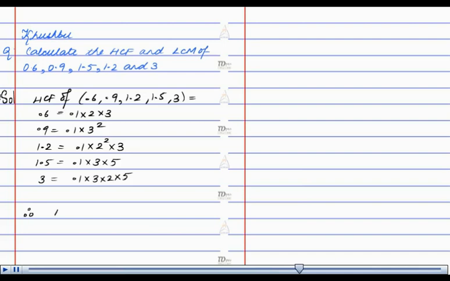Therefore, the HCF, that is the highest common factor, comes out to be 0.1 into 3, that is 0.3, and LCM, that is the lowest common multiple, comes out to be 0.1 into 2 square into 3 square into 5, that is 18. This is the required solution.